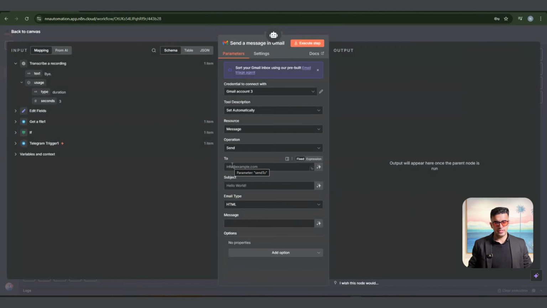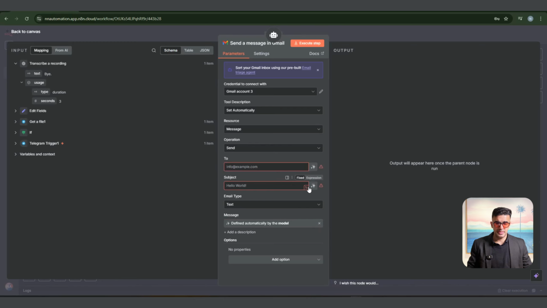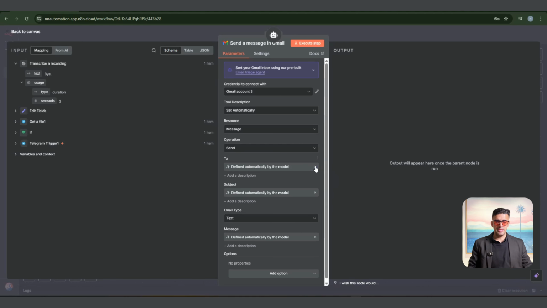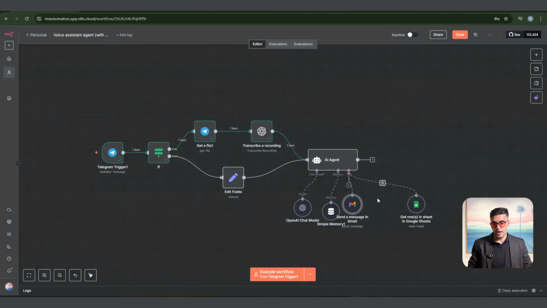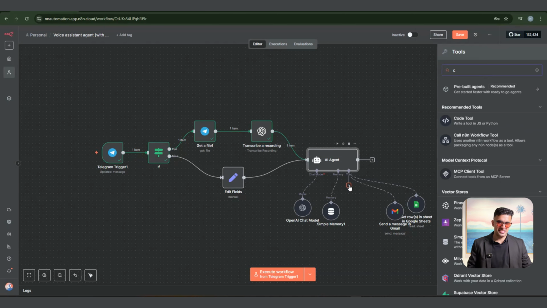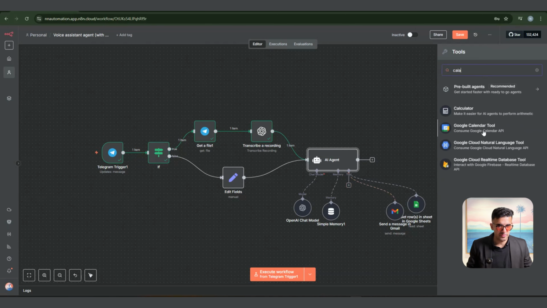Now we are going to also set up another tool, which is the Gmail tool. This is definitely to send the email, because if we are setting up a meeting, we want to make sure that we can also send email. And obviously for an email, we have to specify the subject line and message. These are all something which we can also automatically configure, detect automatically by the model. Models are smart enough to determine. You don't have to do it manually. That's the best part about N10 and this agentic world. I used to previously do all of them myself.